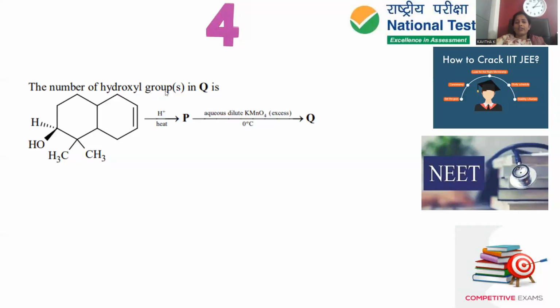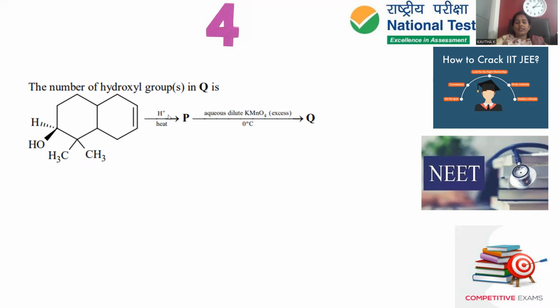The number of hydroxyl groups in Q is, right? How many hydroxyls will be there in Q? In order to get Q, we have to proceed with this intermediate compound P. Here we have a bicyclic compound, where you can notice OH and CH3, which are gem dimethyl. And here another double bond is also there.